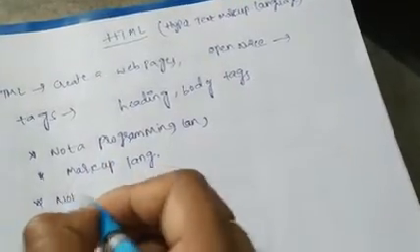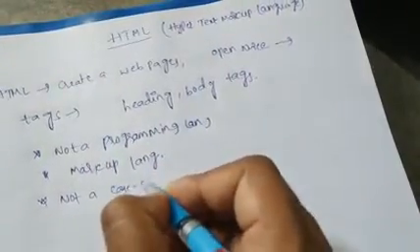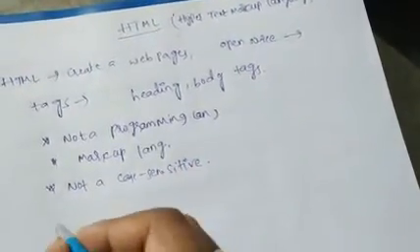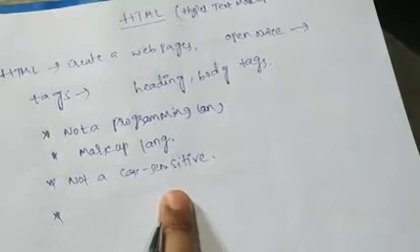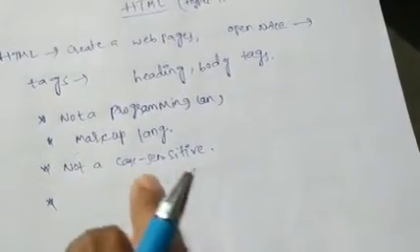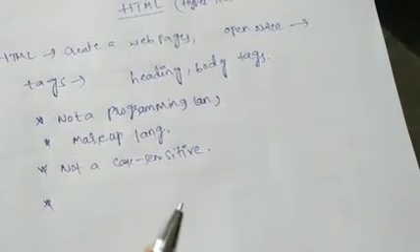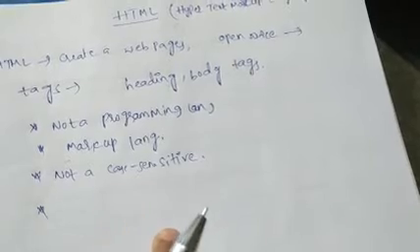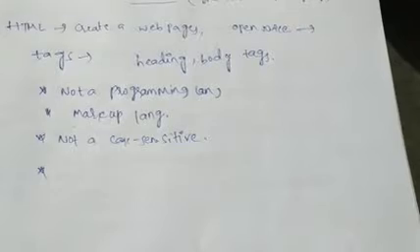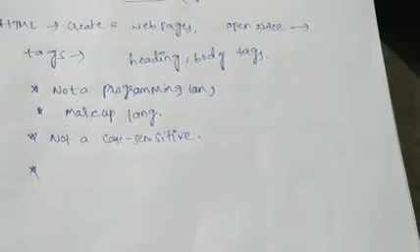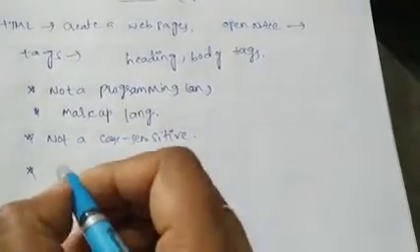Case sensitive means you must use the exact case: small letters where small letters are required, and big letters where big letters are required. But since HTML is not case sensitive, you can use either small letters or capital letters.